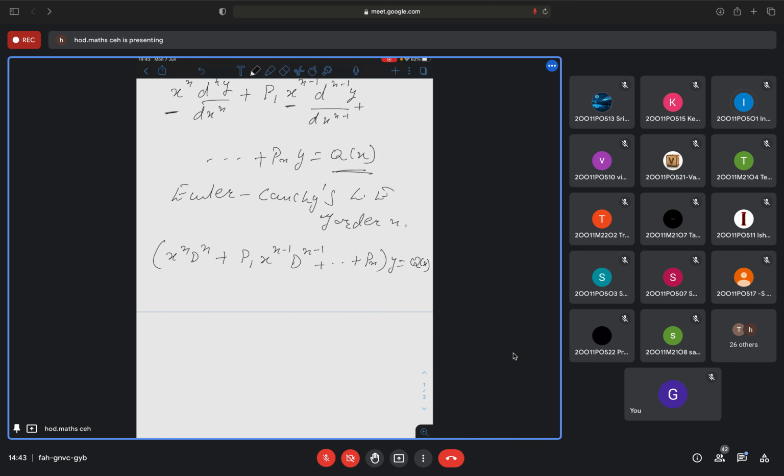Can I write it in operator form? Yes, ma'am. So I have written it in operator form, where the operator D is nothing but d by dx. Now I have to solve this one. How to solve this one?